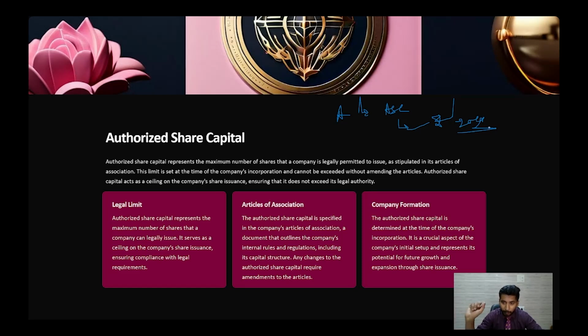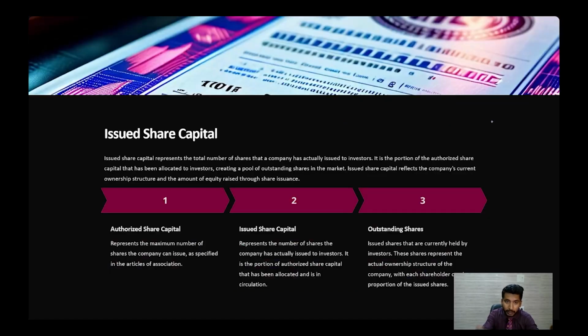Now, what is the company formation? The authorized share capital is determined at the time of the company's incorporation. It is the crucial aspect of the company's initial setup and represents its potential for future growth and expansion through the share issuance. Okay, I hope these three words are clear to you. Now let us just move ahead and talk about the issued share capital. Now, issued share capital is a part of the authorized share capital.